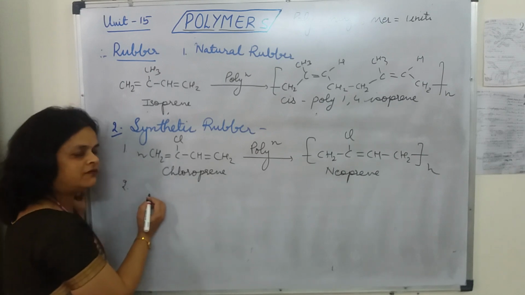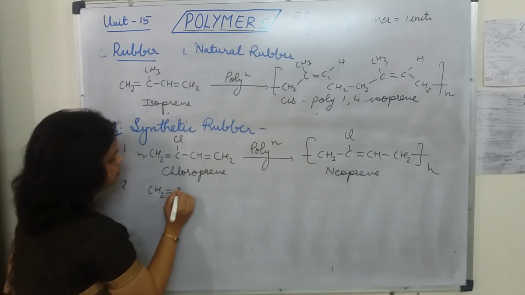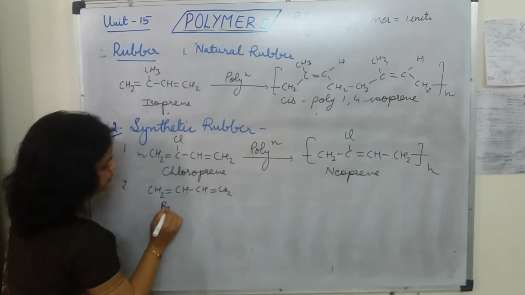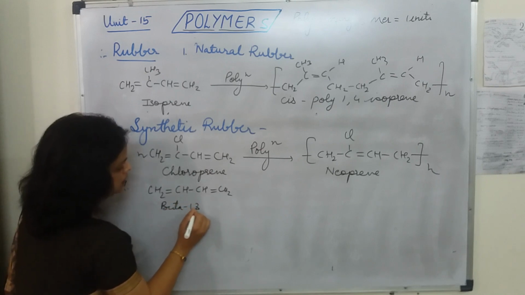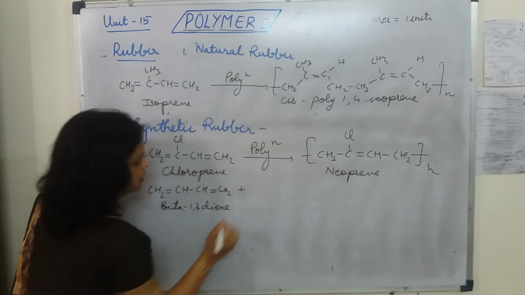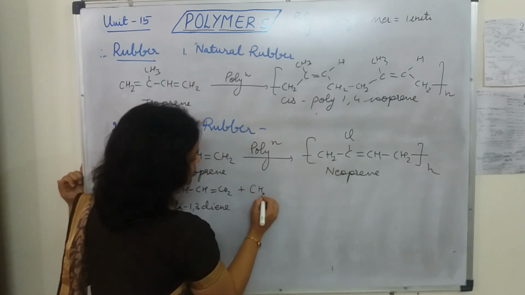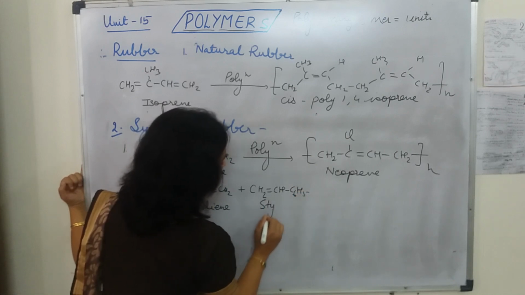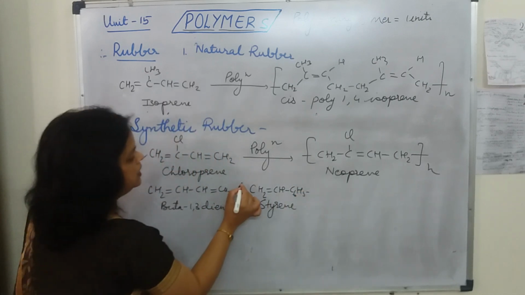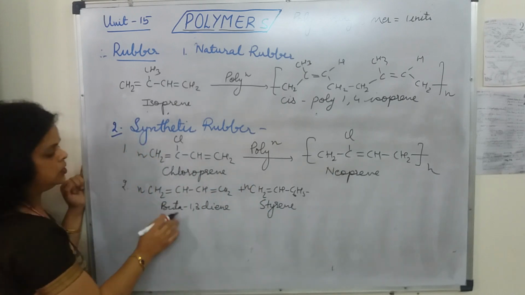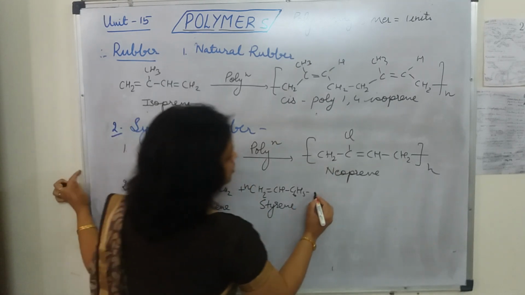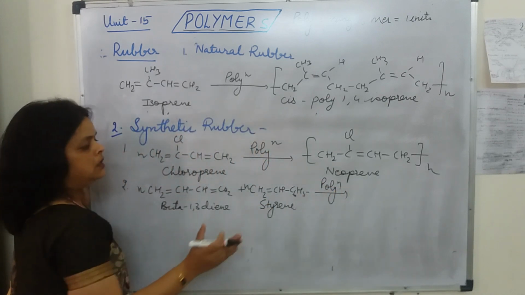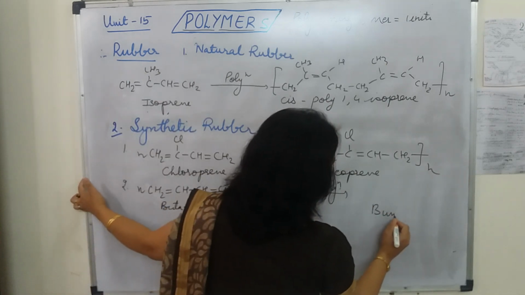In that we are going to take buta-1,3-diene, CH2 double bond CH, CH, CH2. This is buta-1,3-diene. When it combines with styrene, styrene, it is CH2 double bond CH and C6H5. This is styrene. Now N molecules of this as well as N molecules of buta-1,3-diene, they polymerize and they will form the Buna S. Now let's write the structure.